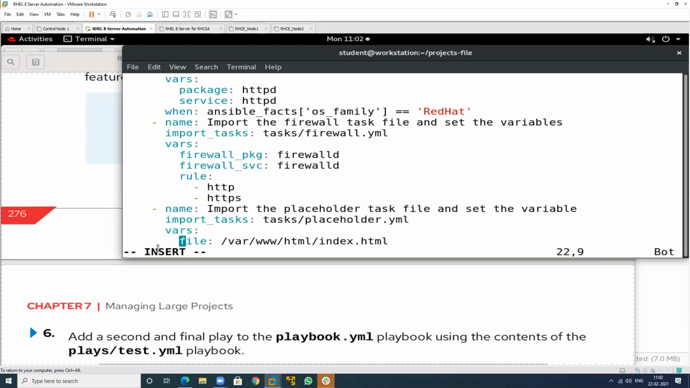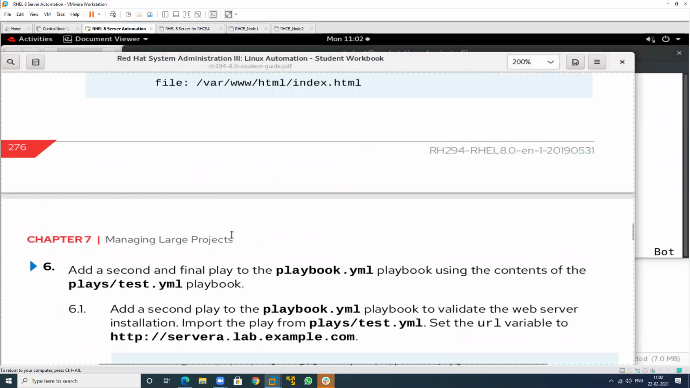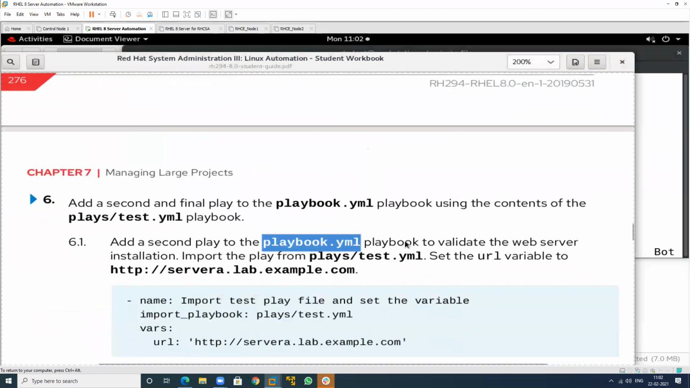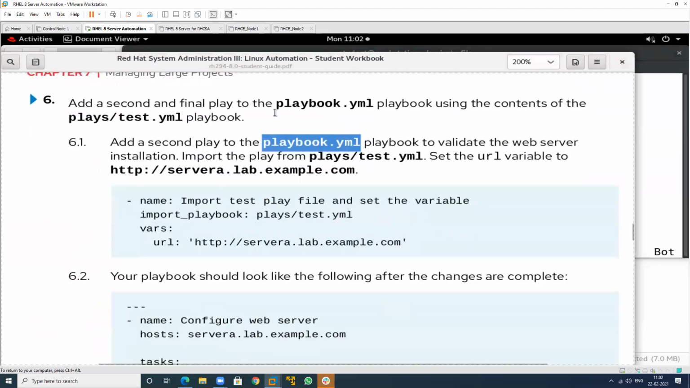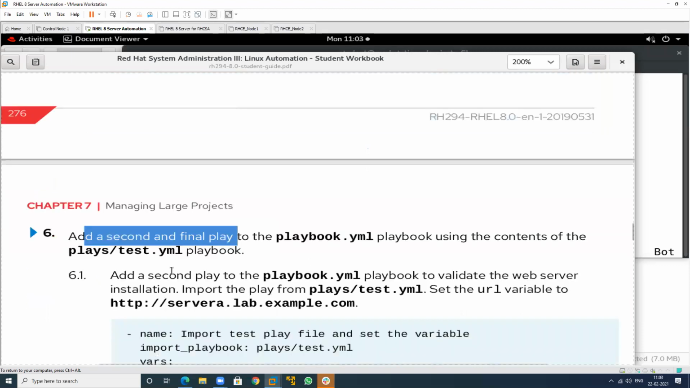So this has been completed, and this is the second play. See this one. This is the final and second play. In this particular playbook, also include this particular play. This is the second play. Here we have completed the first play. See this one, the second and final play. So this is the playbook, and just write this one.